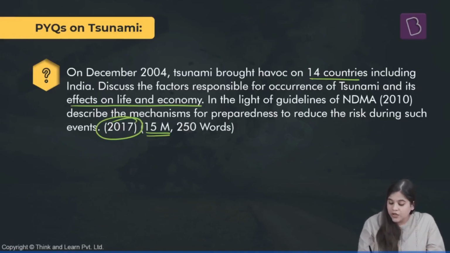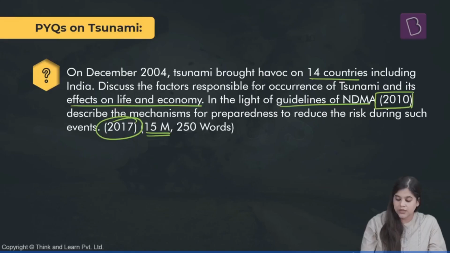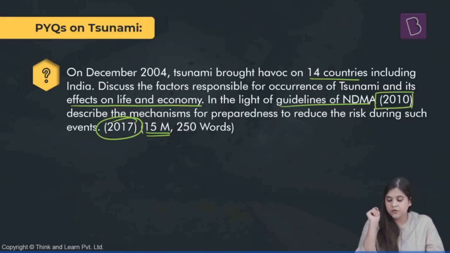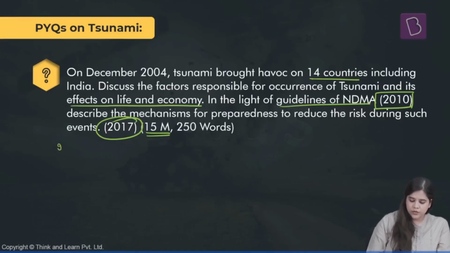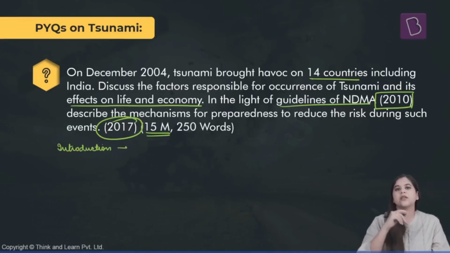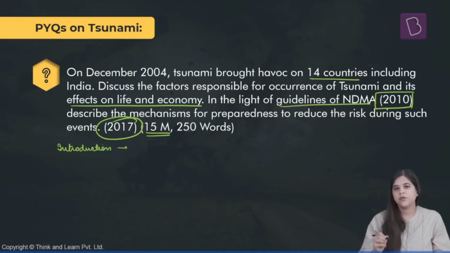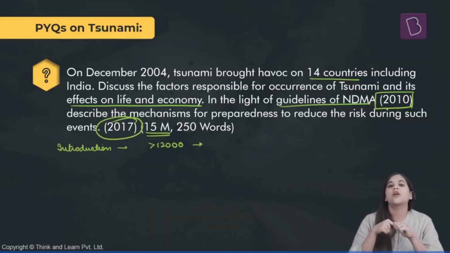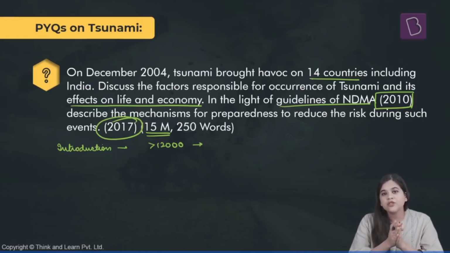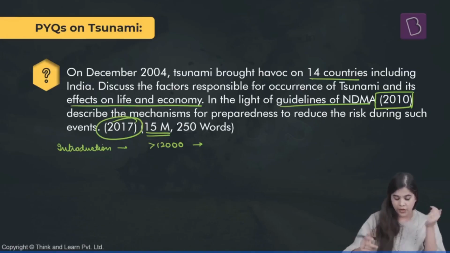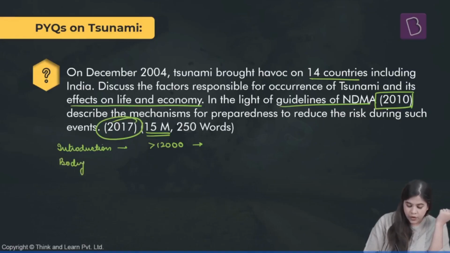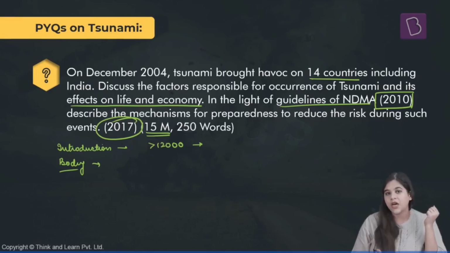In the light of guidelines of NDMA given in the year 2010, describe the mechanisms for preparedness to reduce the risk during such events. So in this question, you'll start with the introduction where you can give a description about the 2004 tsunami. It was one of the worst disasters of the decade to hit the country, which led to the death of more than 12,000 people, apart from the destruction of a large amount of infrastructure as well as the ecological impact. In the body portion, you will deal with all the questions that have been asked.